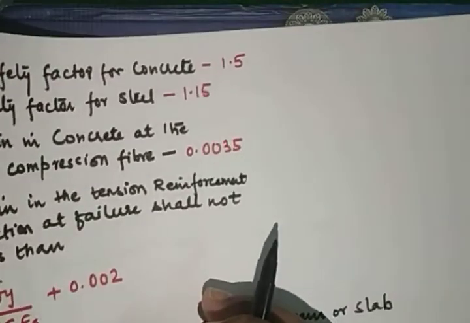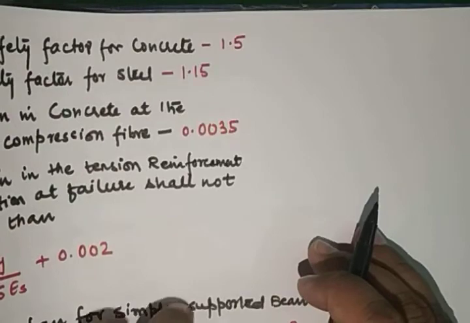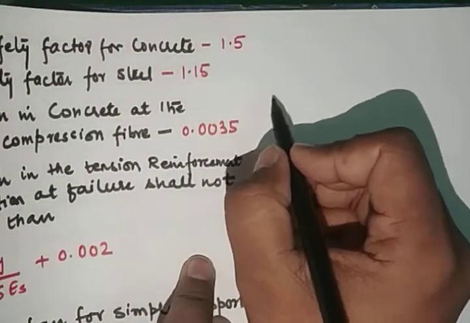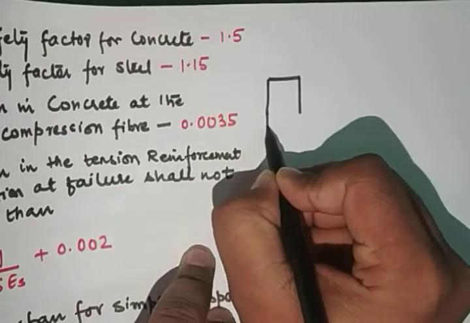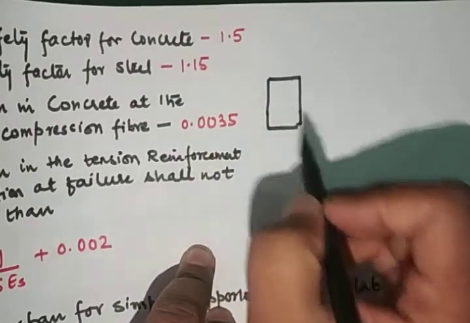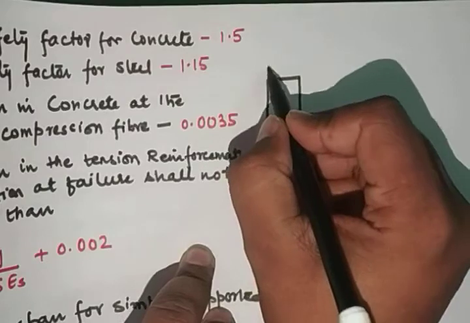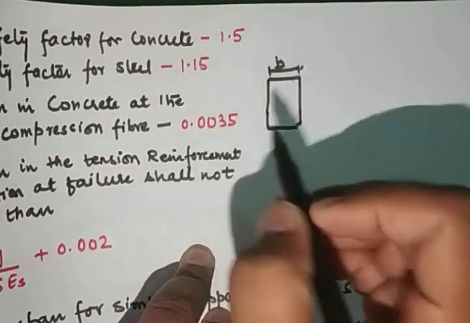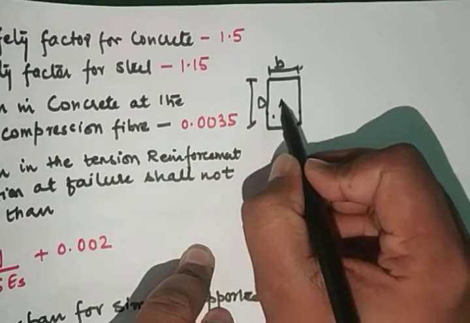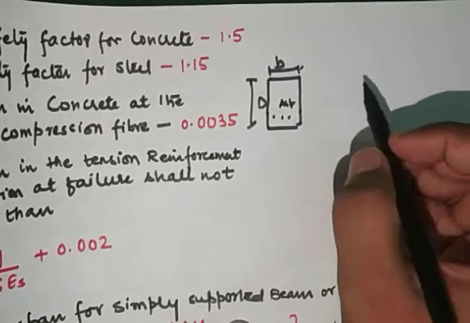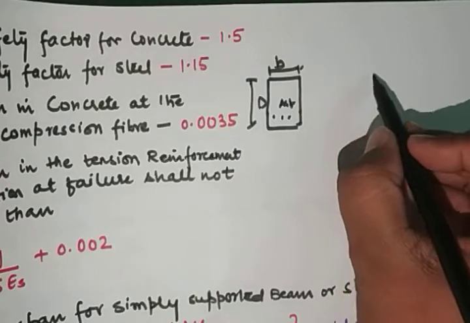So suppose the width of the beam is B and the overall depth is capital D, and the area of reinforcement is Ast.